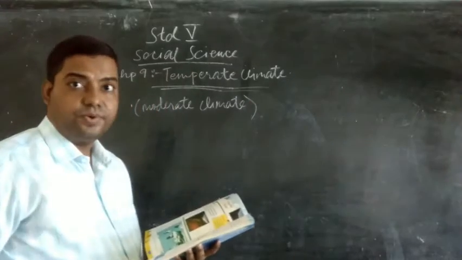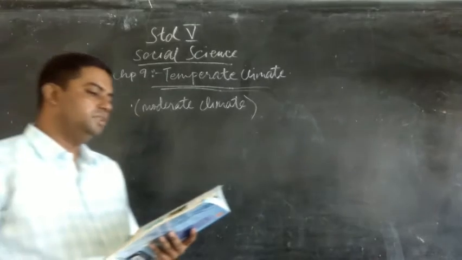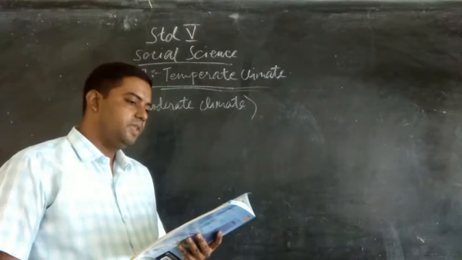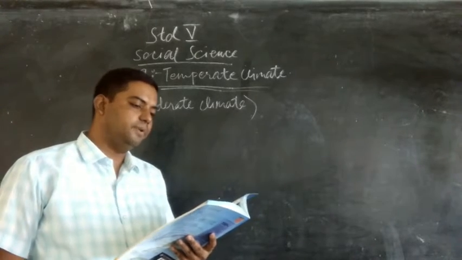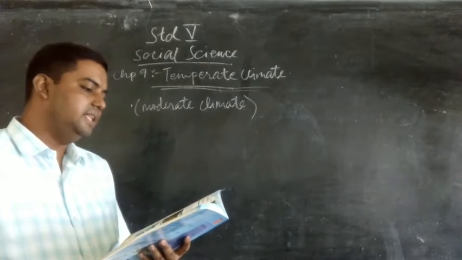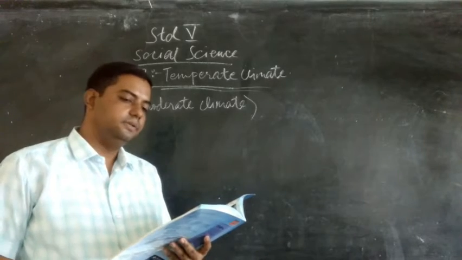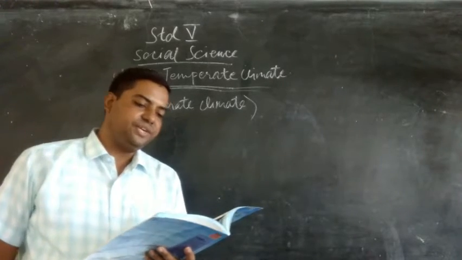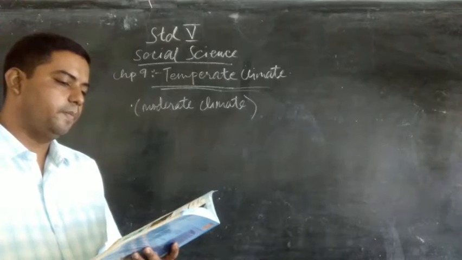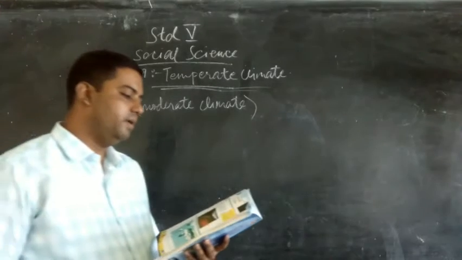Now let's see the distribution, where it is distributed. Temperate climate spreads across most of the continents in the world. In the northern hemisphere, it extends from the Tropic of Cancer to the Arctic Circle. In the southern hemisphere, it extends from the Tropic of Capricorn to the Antarctic Circle. The climate affects the vegetation of this belt in various ways. The most distinguishing feature of this belt is the temperate grasslands.